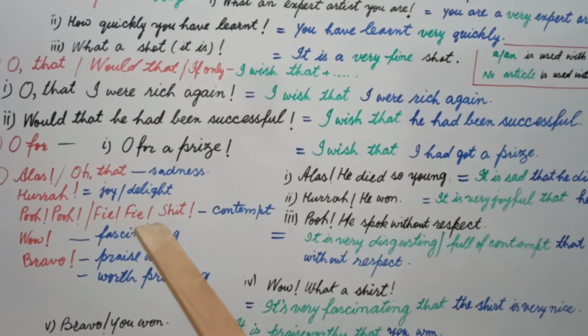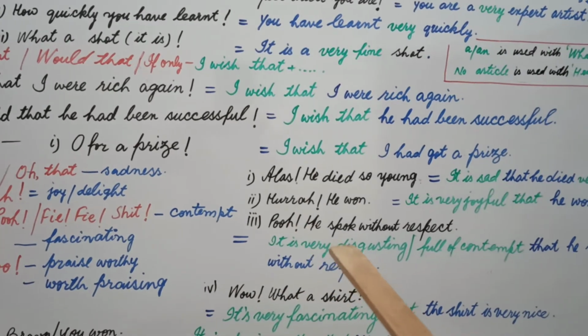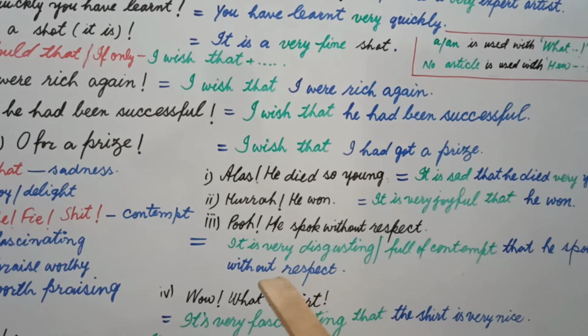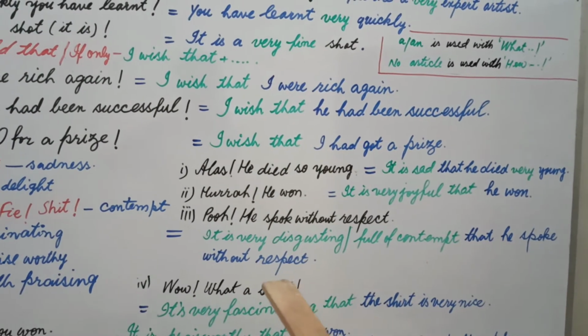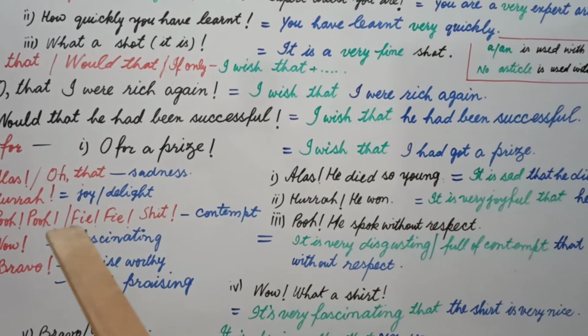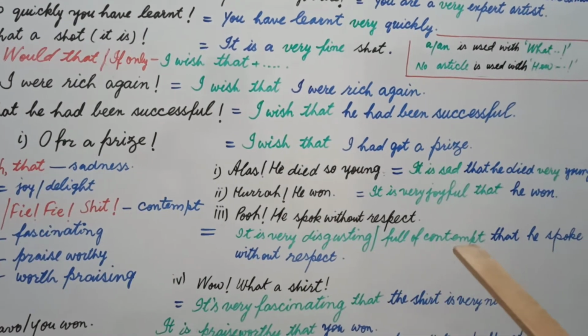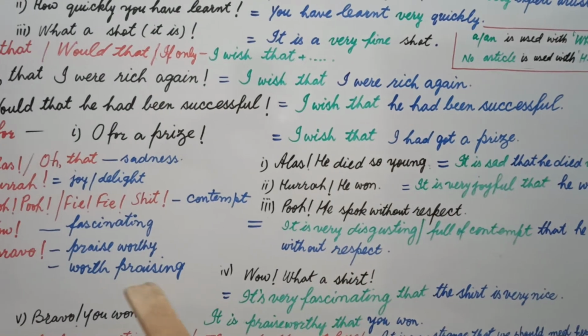Pooh, fie, shit show contempt, means hate, and if you are given this expression here, pooh, he spoke without respect, it is very disgusting, it is very full of contempt that he spoke without respect. It means pooh is changed into it is very disgusting or full of contempt. I wrote in green color, and rest part of the sentence will remain the same.